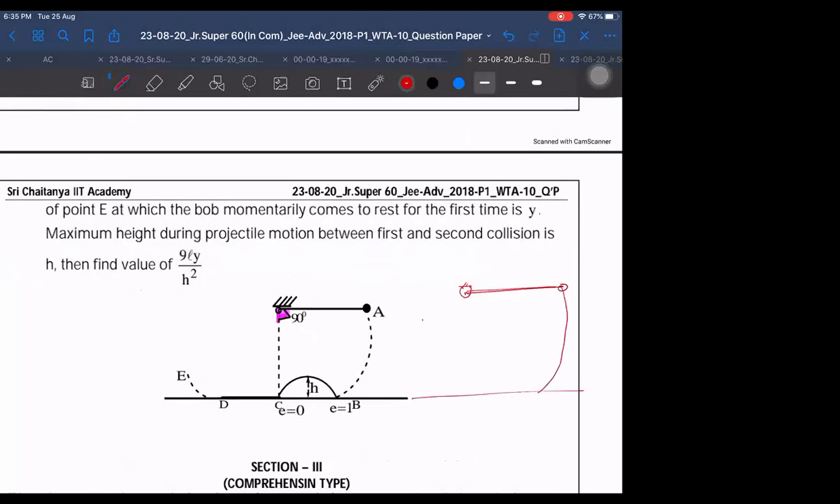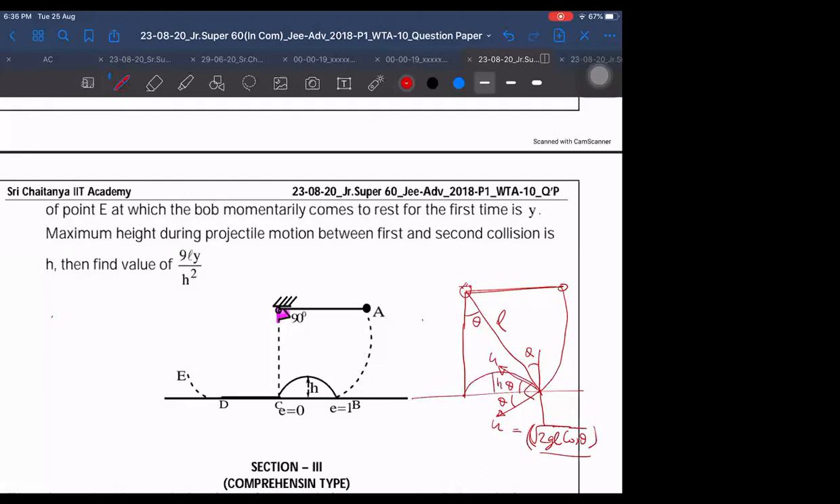While it comes here and collides, at this instant of time, this is, let us say, theta. With the 90 degrees here, this is theta, u. And let us say it is L. Then what is the velocity obtained? Velocity obtained is root 2gL cos theta. Is it right? Yes, sir. And from here it will get reflected at angle theta upwards, right? Yes, sir. After collision, from here it will come here, and then this is height h.